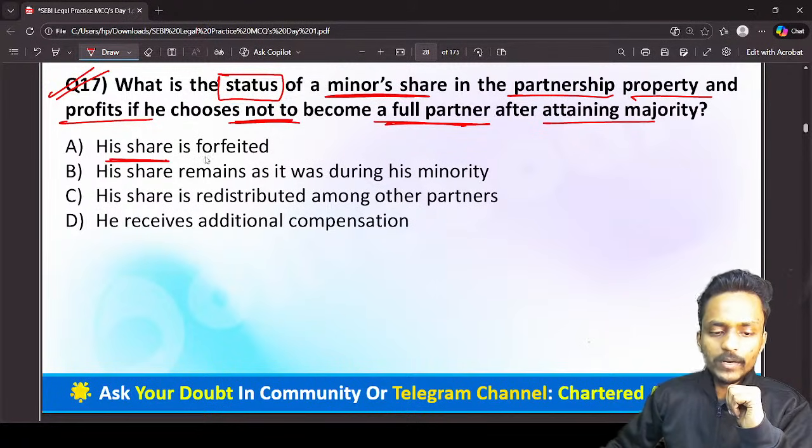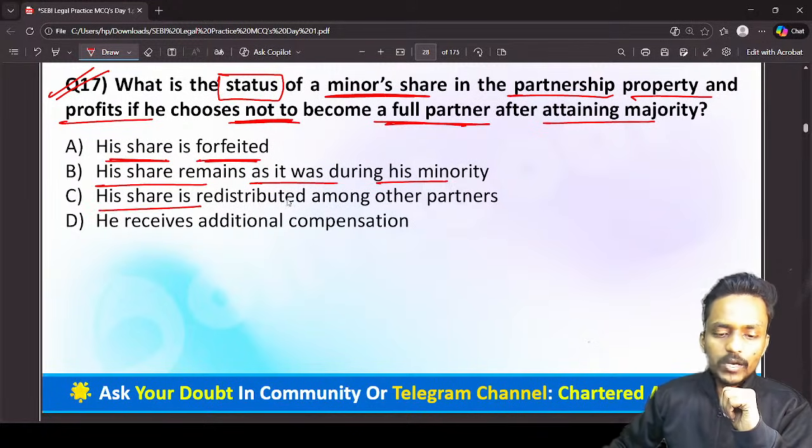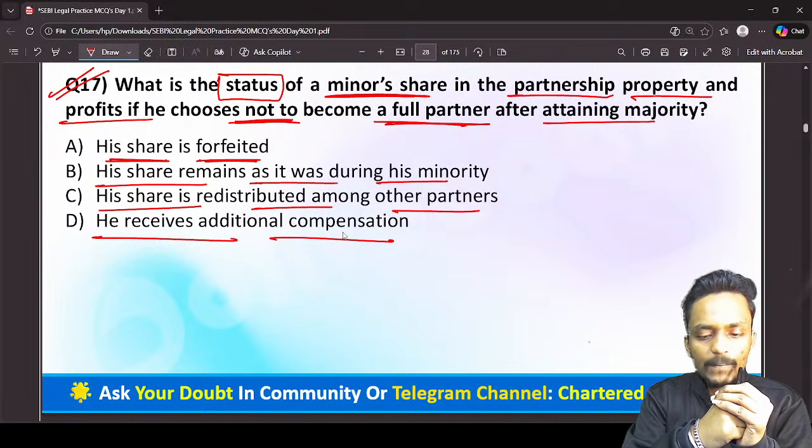So the first statement is his share is forfeited. His share remains as it was during his minority. His share is redistributed among the other partners, and he receives additional compensation. Yes guys, what happened afterward?